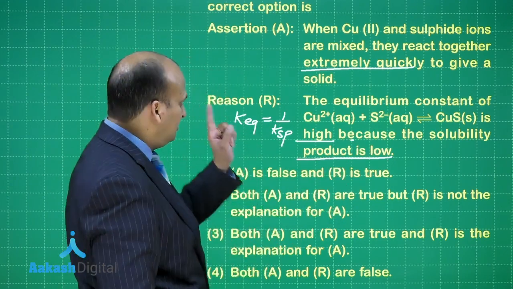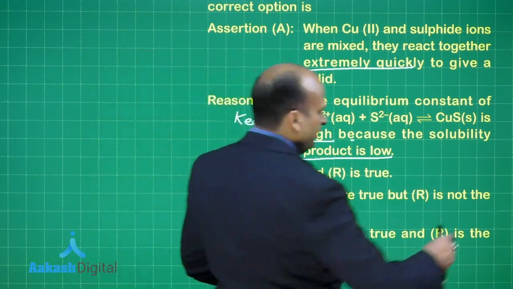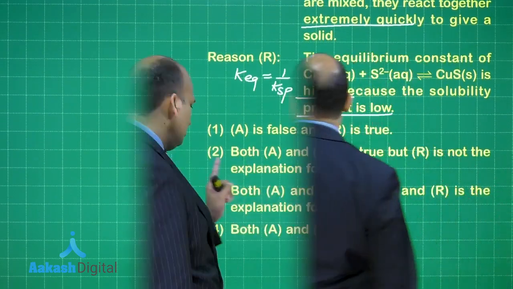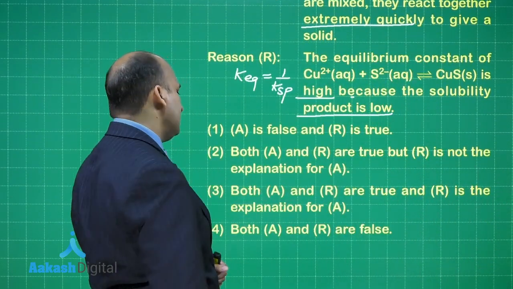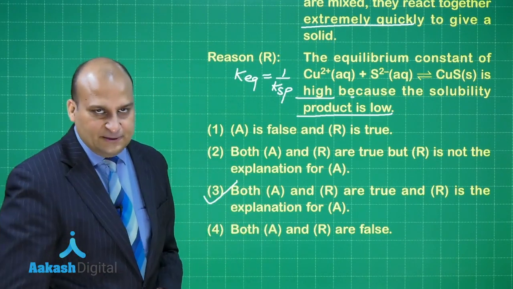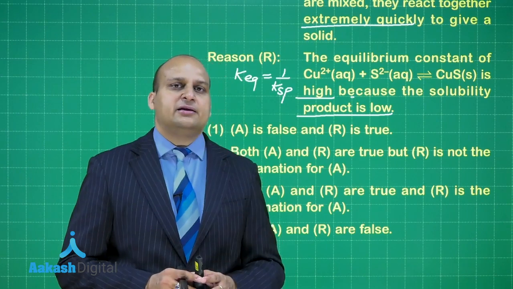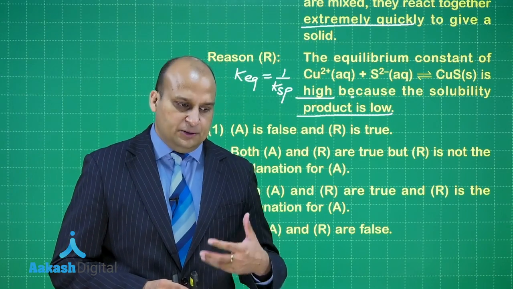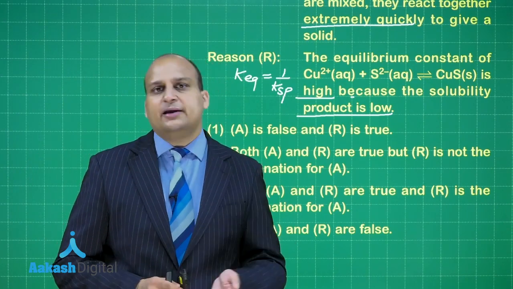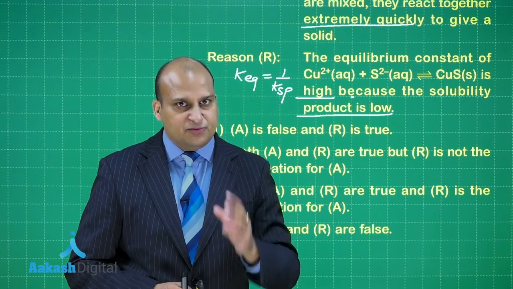So the assertion is true, the reason is true and is the correct explanation. Looking at the choices, both A and R are true and R is the right explanation for A. Yes, choice number 3. Dear friends, if you observe the questions well, you will understand that they are trying to test much more than simply crammed knowledge.